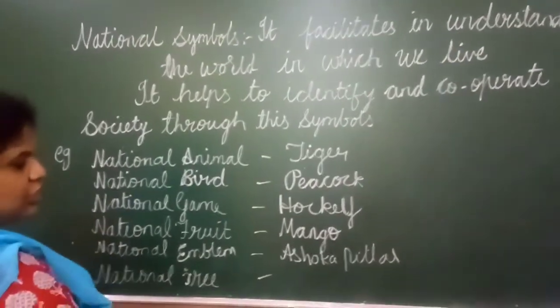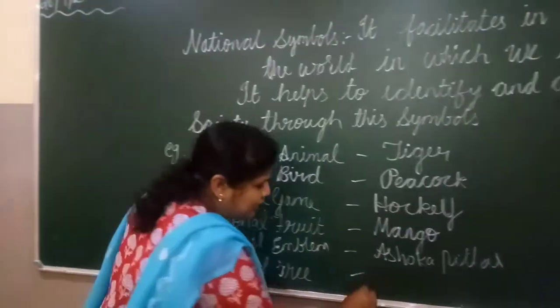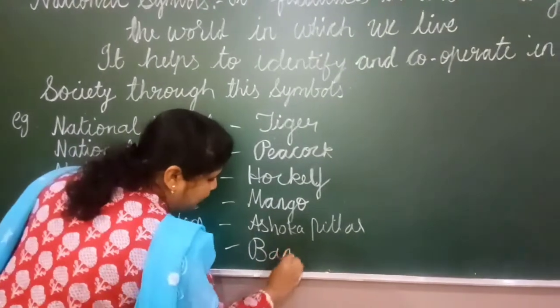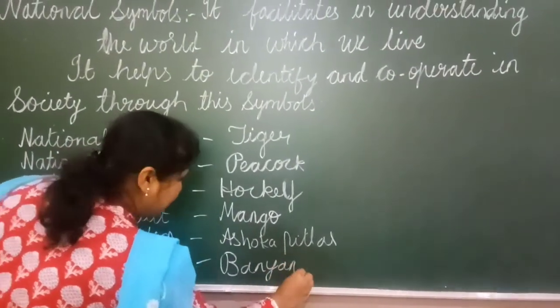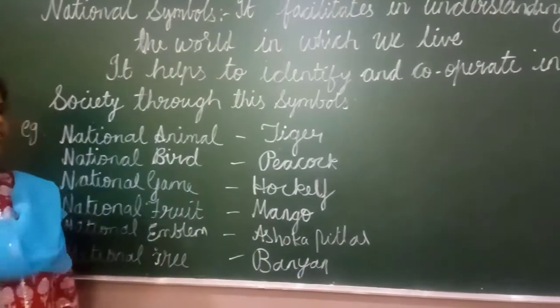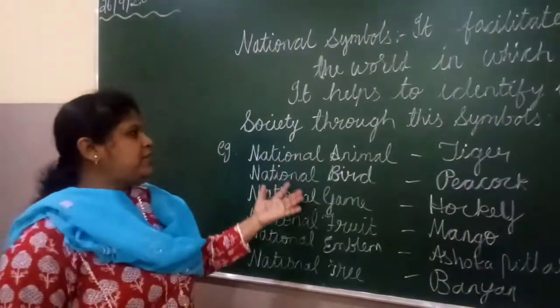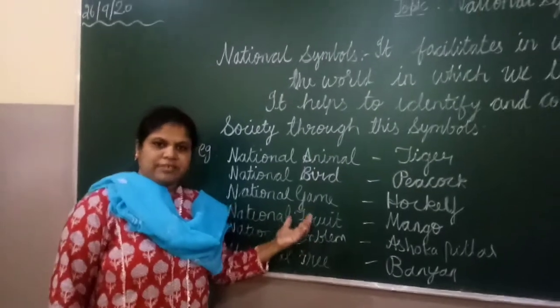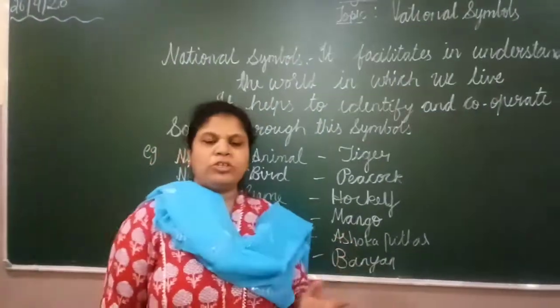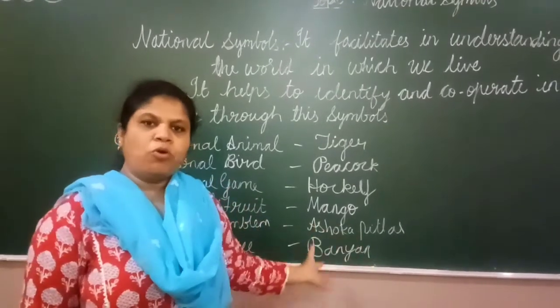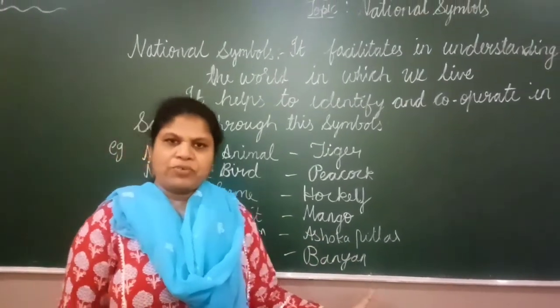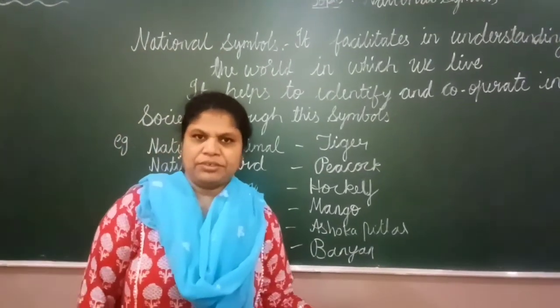So which is our national tree, children? Banyan tree. National tree, banyan tree. Okay, so these are some of the examples of national symbols. Now we are going to do the textbook activity where you can find more national symbols of our country.